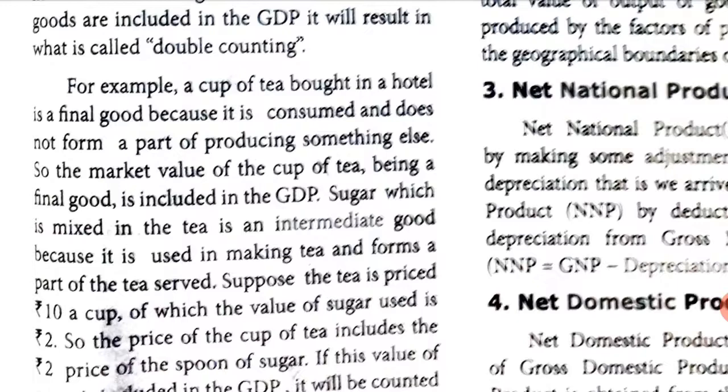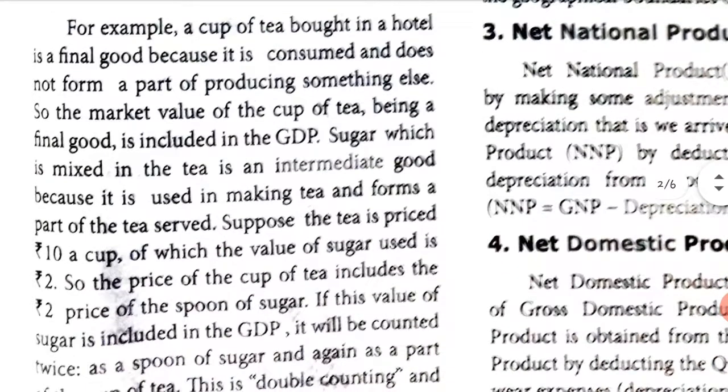So it is being consumed and does not form a part of producing something else. So the market value of the cup of tea, being a final good, is included in the GDP.